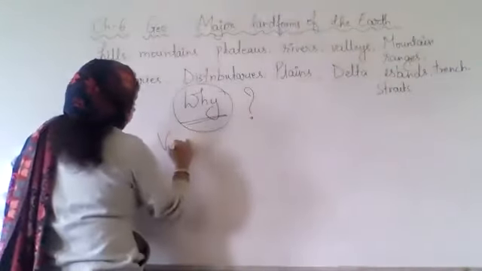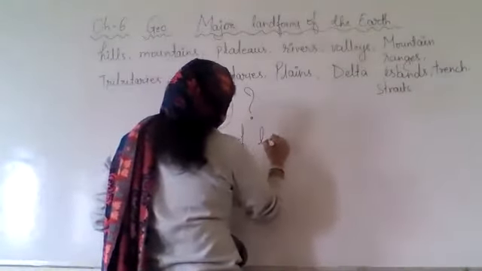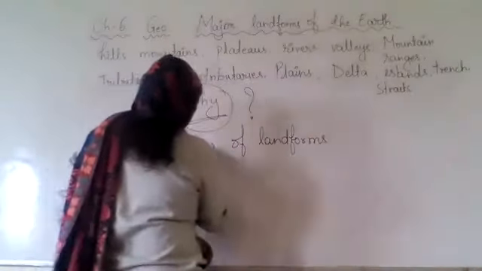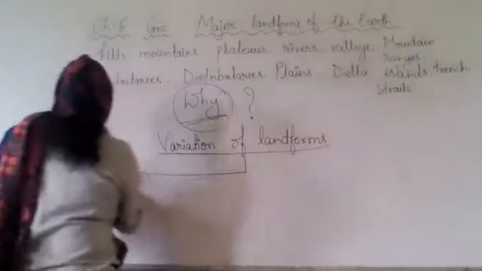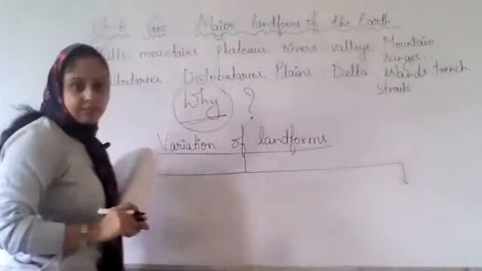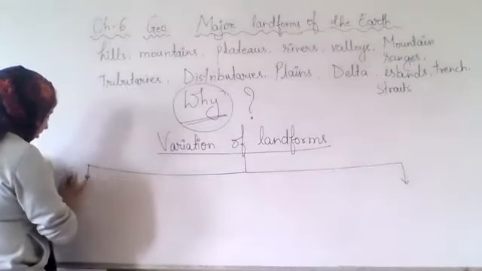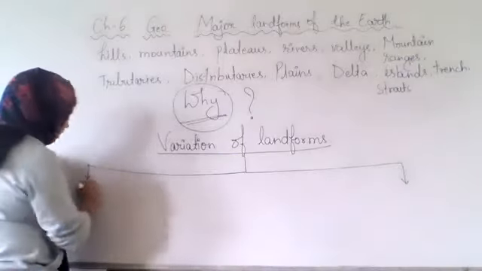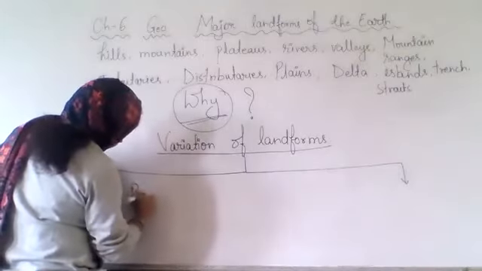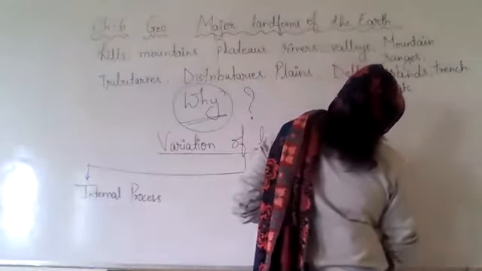So for the variation of landforms, we have two different processes. We have an internal process and the other is an external process.